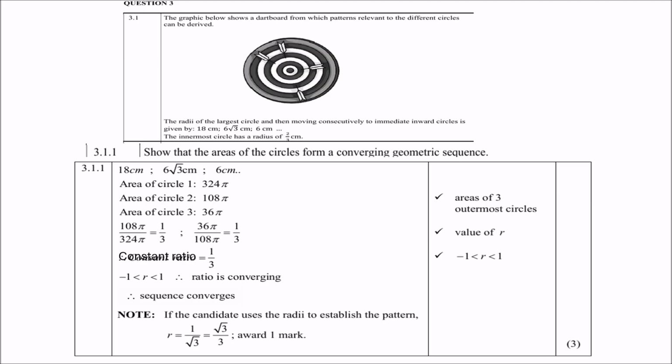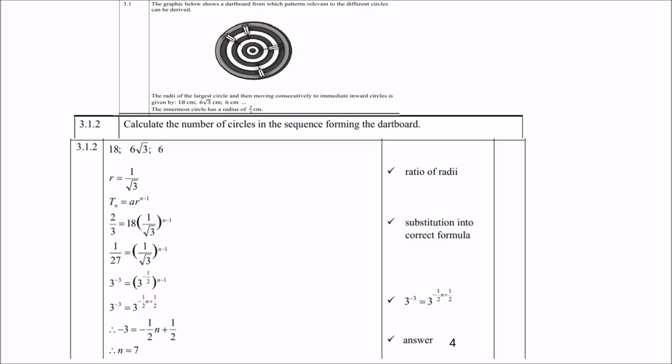Question 3.1.2, calculate the number of circles in the sequence forming the dartboard. So again, remember, the three terms are 18, 6 times square root 3, and 6. If I work out the R for this sequence, it will be 1 over square root 3. Remember, it's term 2 divided by term 1, and that gives you 1 over square root 3. Then, of course, it's geometric, so we use the formula Tn equals AR to the power n minus 1.